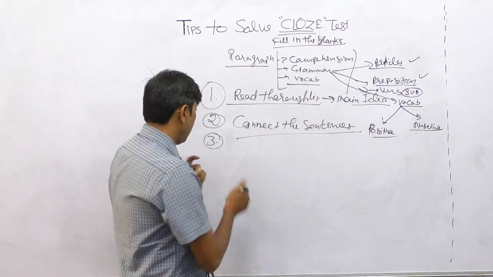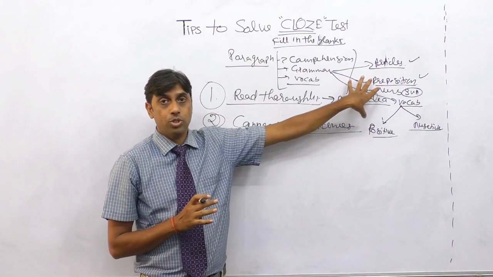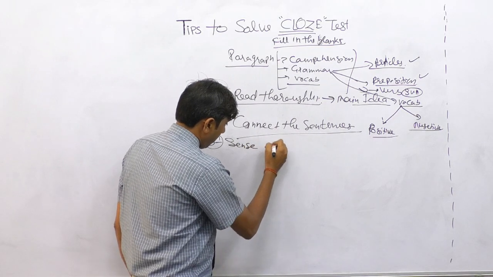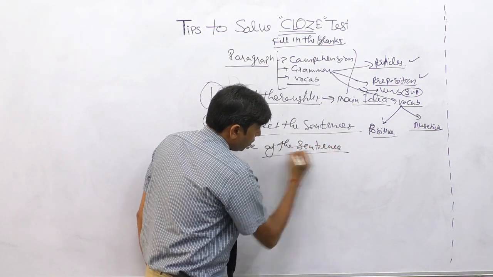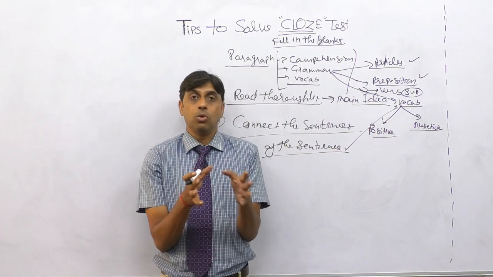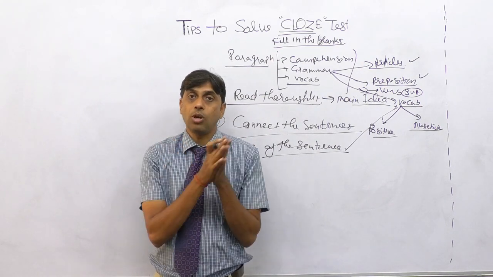Correct. Finally, the third thing I want to discuss about cloze tests is the sense of the sentence. This will help you in selecting the word, in vocabulary as well, and also in phrases, idioms, and clauses.